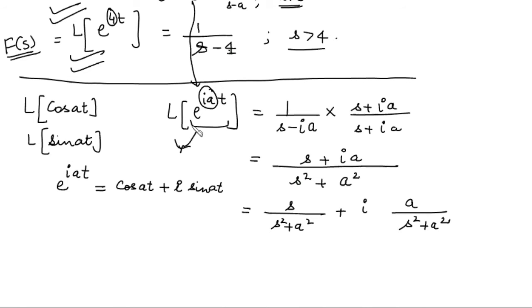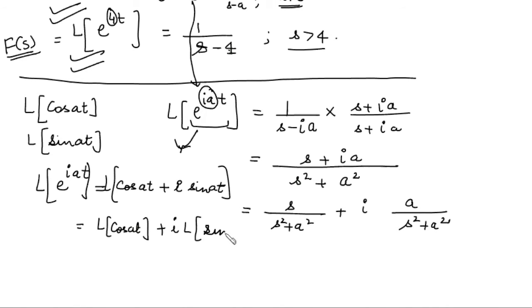Yes, e to the power iota theta is cos theta plus iota sin theta. Now you take Laplace. Since Laplace satisfies the linearity property, you can separate these two, and iota you can take outside. So what will you have? This is equal to this plus iota this.